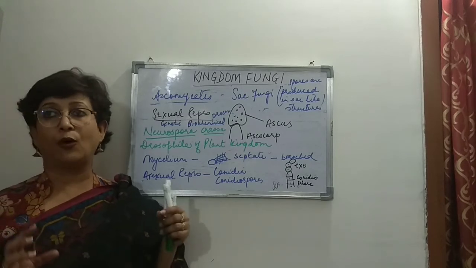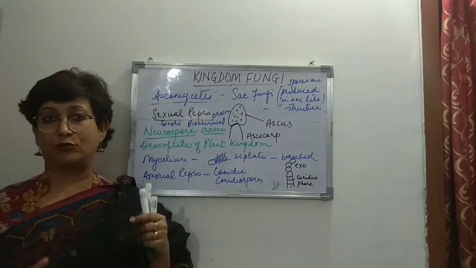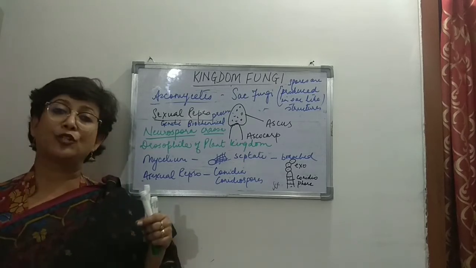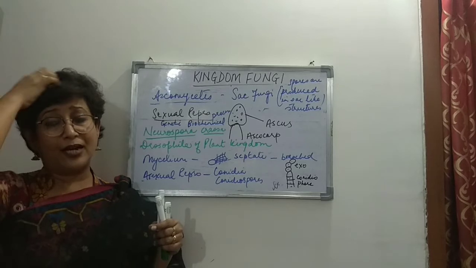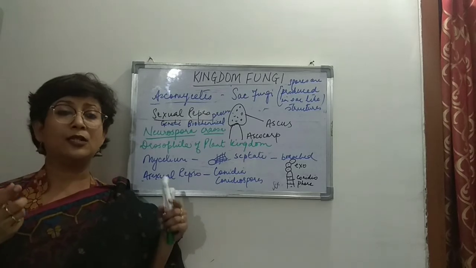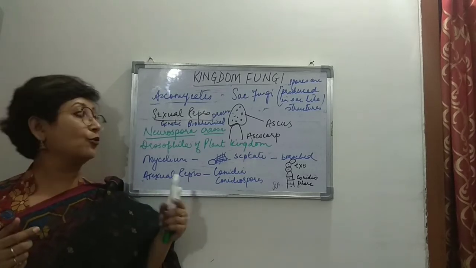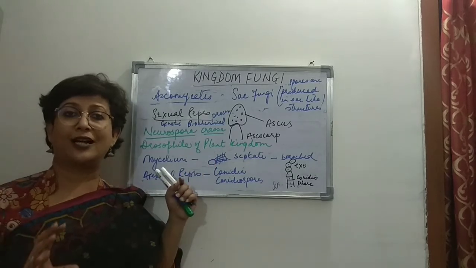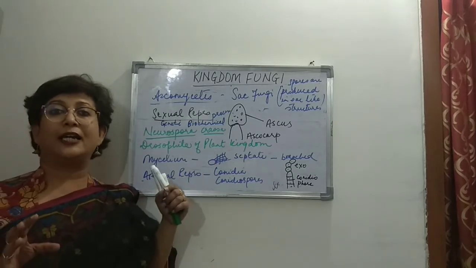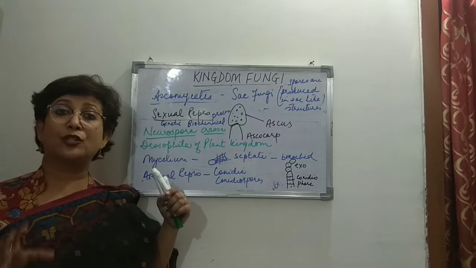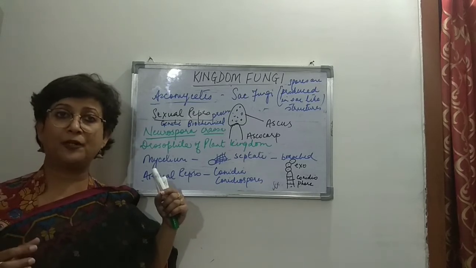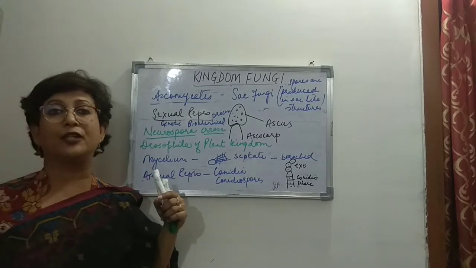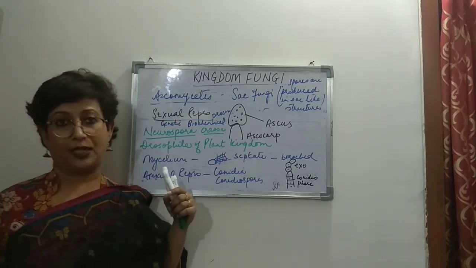That means they're found on the dung also, the dung of cows and buffaloes, right? Asexually, they reproduce by conidiospores, exogenous in origin, and sexually they reproduce by ascospores, endogenous in origin. And Neurospora crassa is one example which is used for experimental purposes. And then, of course, we talked about yeast being the unicellular sac fungi, right?